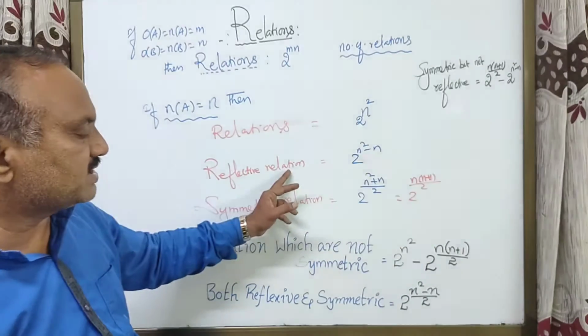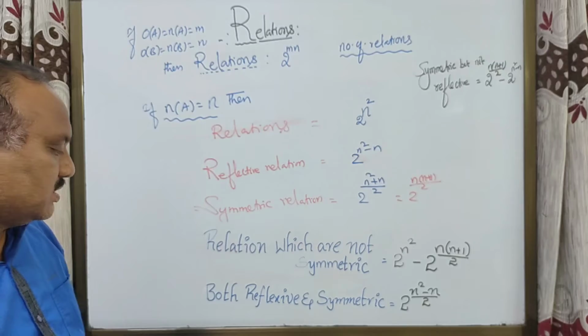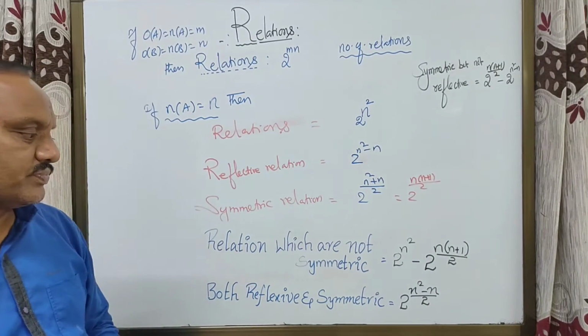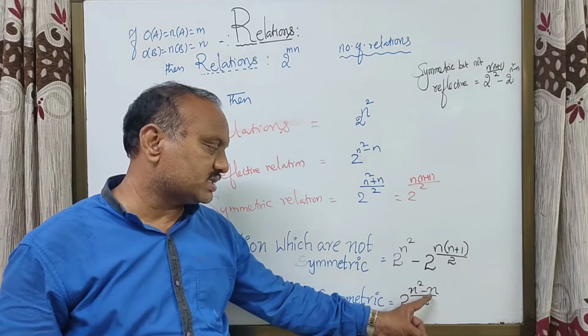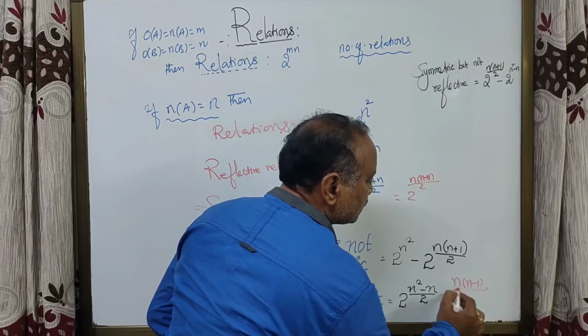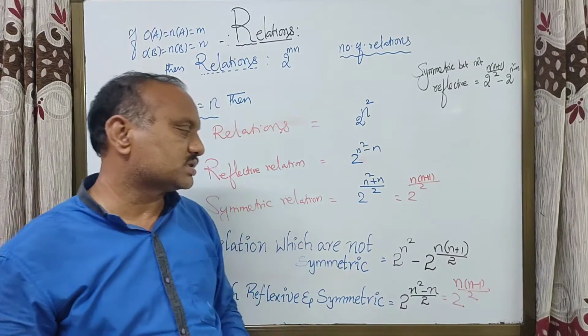Relations which are not reflexive: separate the reflexive ones from the total. Both reflexive and symmetric relations: 2 power (n square minus n) by 2, which is also equal to 2 power n into (n minus 1) by 2. Sum of the first n minus 1 natural numbers.